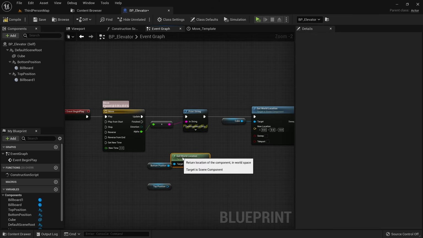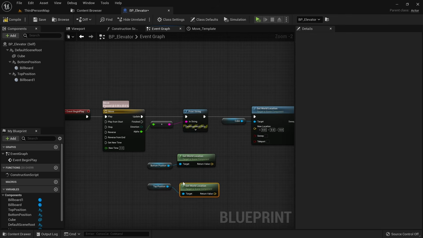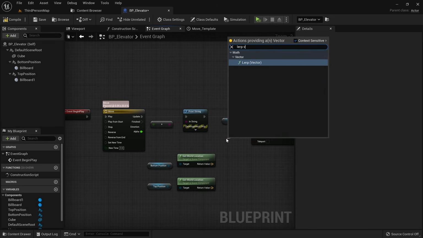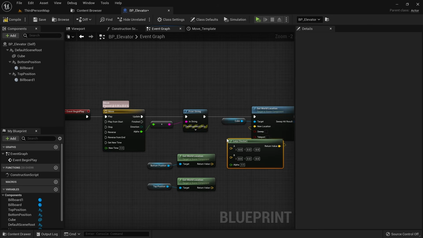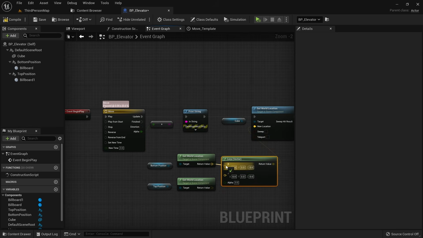If the alpha is 0, it will simply output the value A. If the alpha is 1, it will output the value B. If it's 0.5 for example, it will output the value in between both, and all the numbers in between also work. Which is why this works perfectly with a timeline.